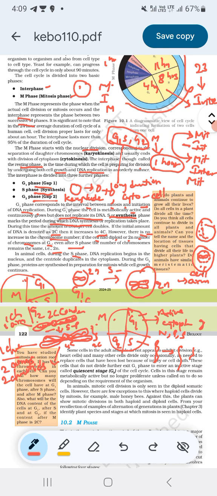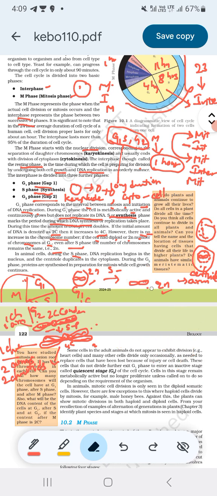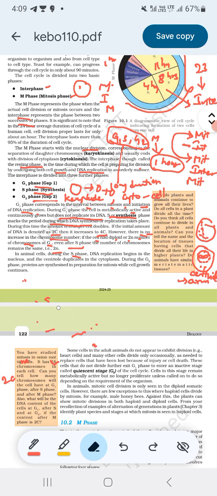Centriole. In the cytoplasm, the centriole duplicates. Here the centriole duplicates in the cytoplasm. During G2 phase, proteins are synthesized in preparation for mitosis while the cell growth continues.